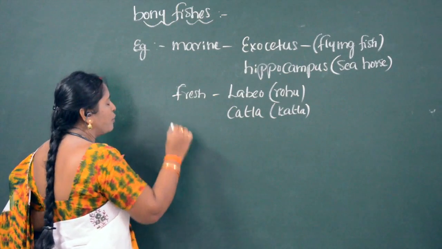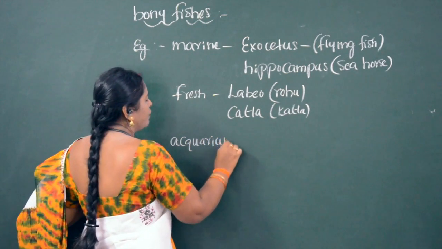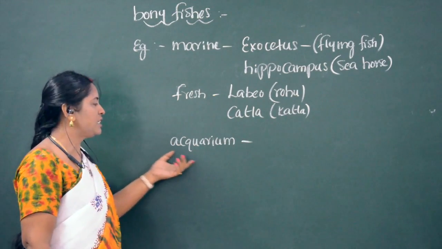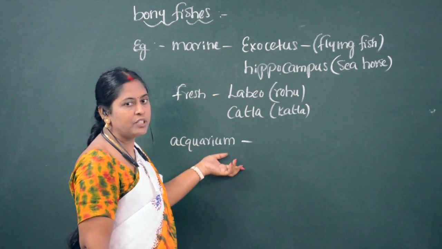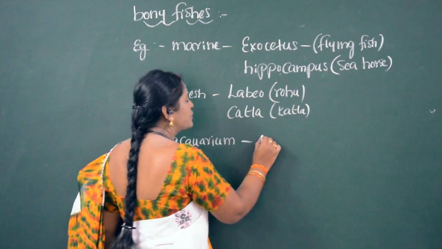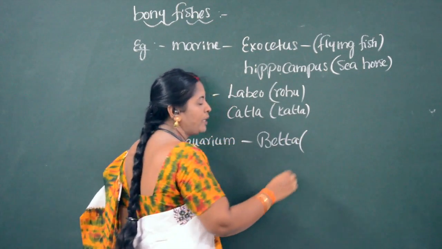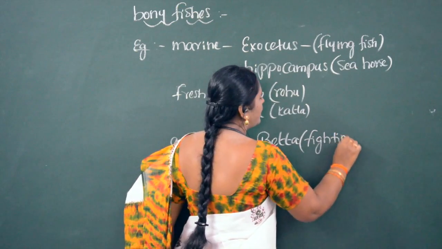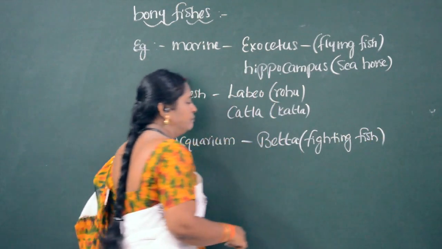And now we will see the bony fishes which are kept in an aquarium. What is meant by aquarium, children? Already you know that they are the fishes which are kept in the home. In an aquarium, one of the fishes used is Betta. The common name for Betta is fighting fish.